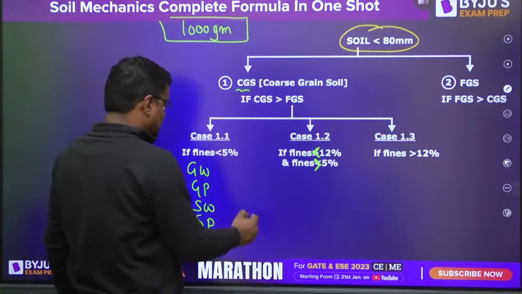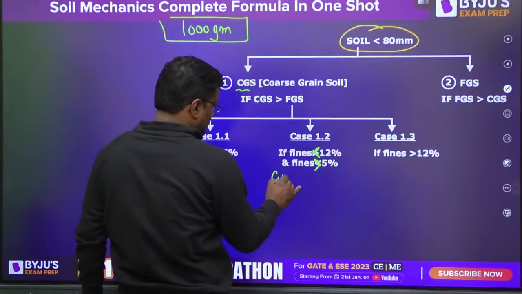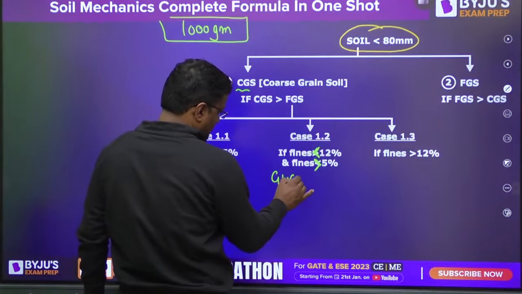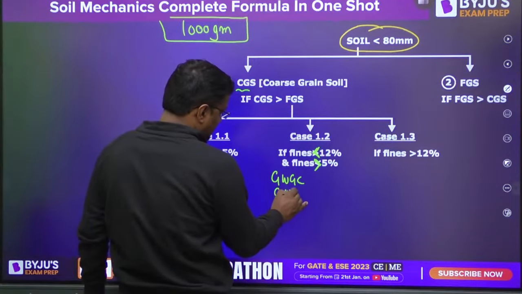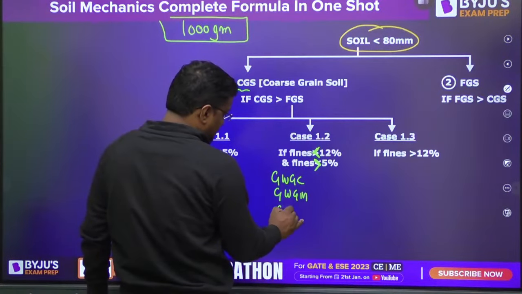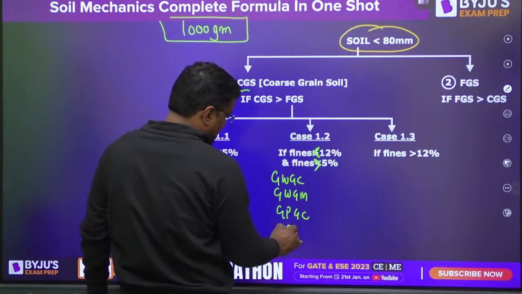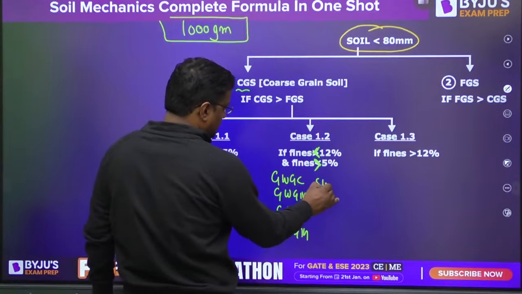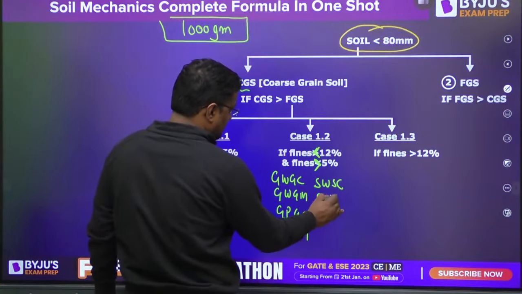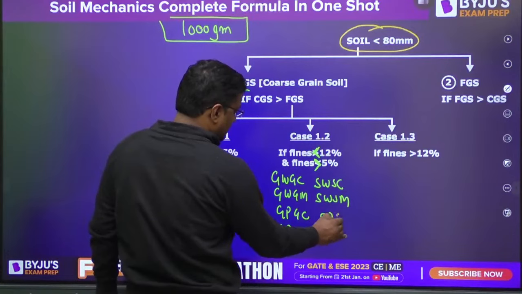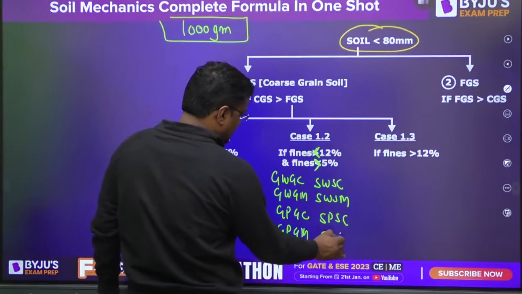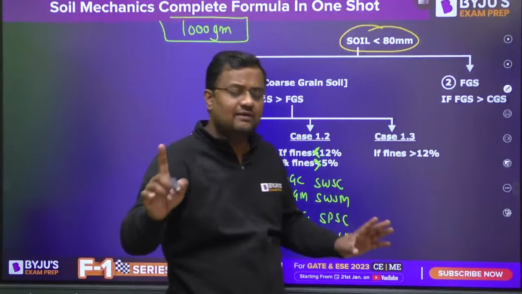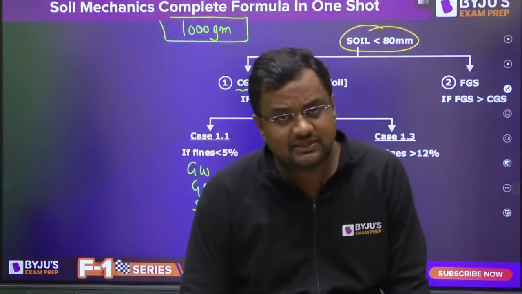So here the names are GW-GC, GW-GM, GP-GC, GP-GM, SW-SC, SW-SM, SP-SC, SP-SM. First of all, G means gravel, S means sand, C means clay.